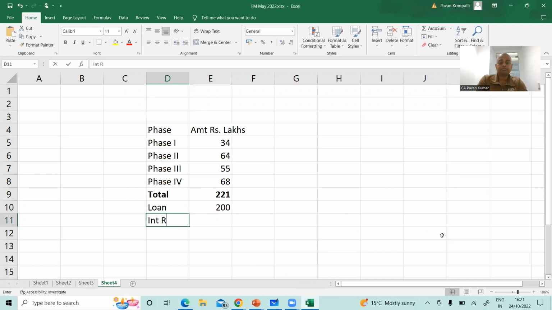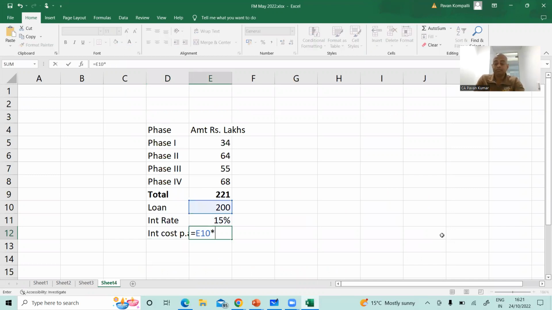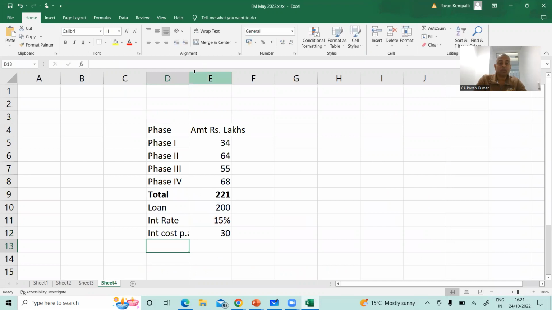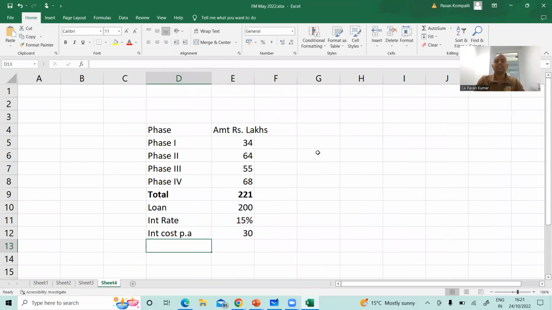Interest rate 15%. Therefore, what will be the interest cost per annum? 30 lakhs. So 30 lakhs. Now the question is simple.